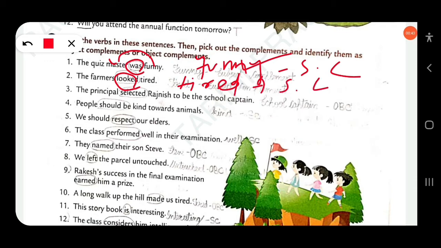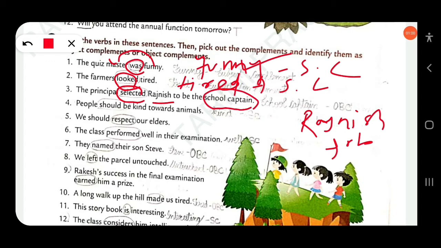Then next, the principal selected Rajnish to be the school captain. Here selected is a transitive verb, and Rajnish is the object. To be the school captain: here school captain is the object complement, that tells more about Rajnish. So school captain is the object complement, OBC.